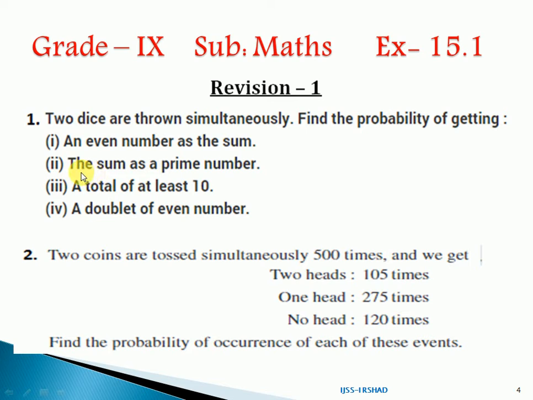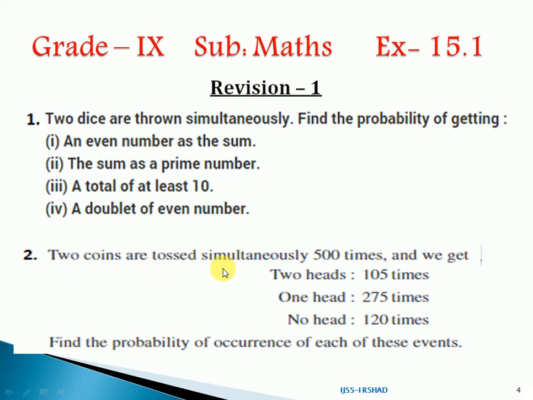Second, the probability of the sum being a prime number, the sum of the 2 outcomes. Third, a total of at least 10, meaning what is the probability of getting a sum of 10 or more? Fourth, a doublet of an even number. What is the probability of getting a doublet of an even number? And question number 2.